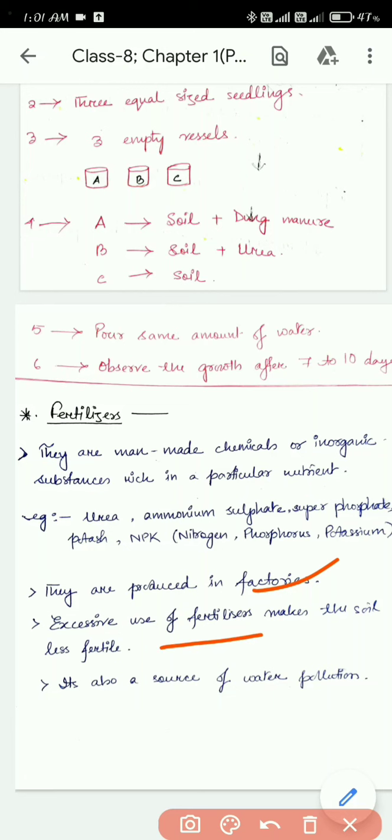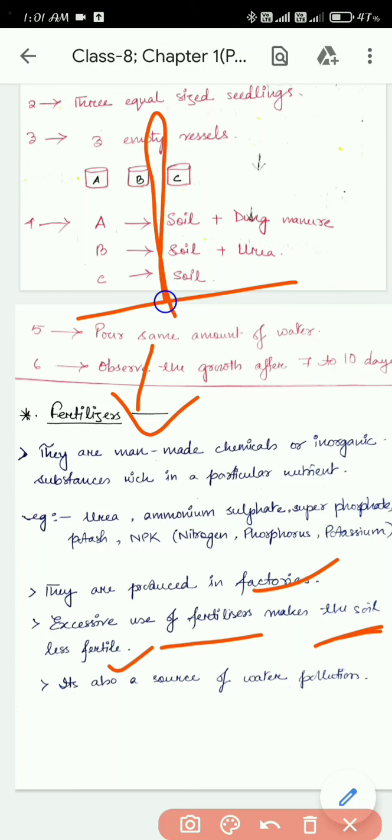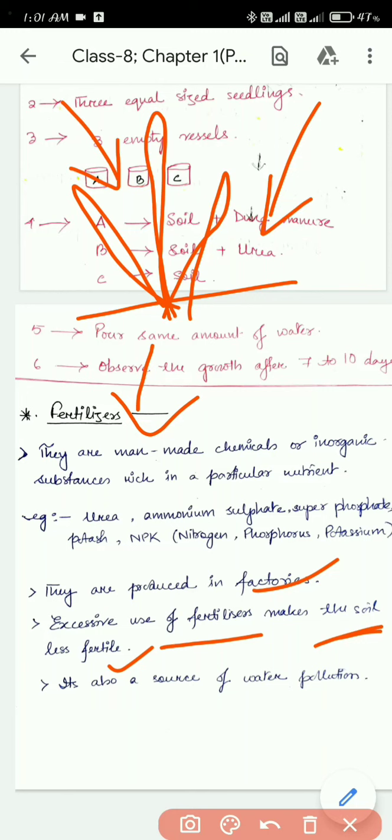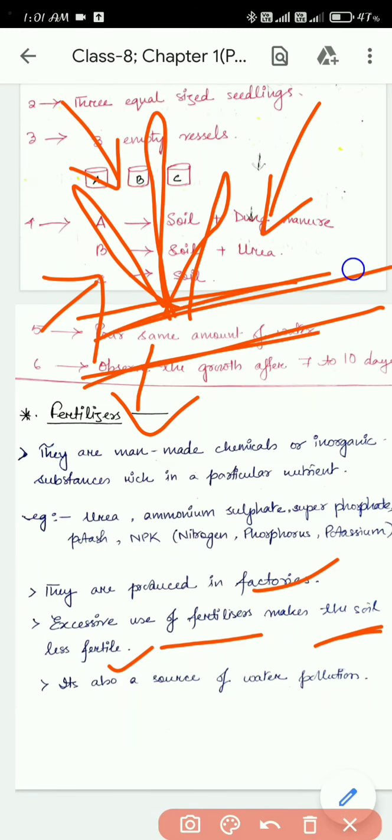Yeah. And read the next point. Excessive use of fertilizers makes the soil less fertile. So yes, it's true that when you add these fertilizers, your plant will grow larger or healthier. But if you keep adding only fertilizer, what will happen? The soil will lose its fertility. It will become less fertile.